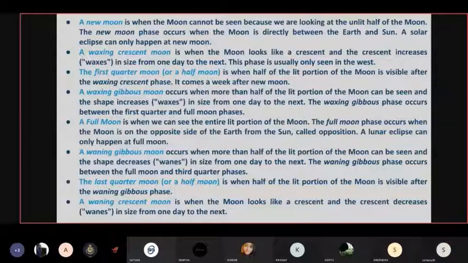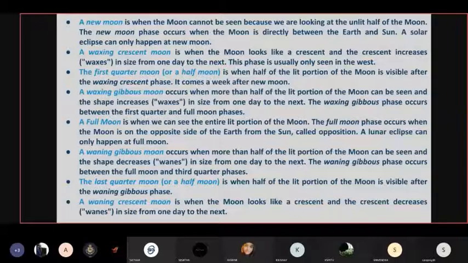First of all, a new moon is when the moon cannot be seen because we are looking at the unlit half of the moon. The new moon phase occurs when the moon is directly between the Earth and Sun. A solar eclipse can only happen at noon. The new moon is the shape in which nothing is visible from the Earth, and we get to see only the boundaries, only the perimeter of the moon.